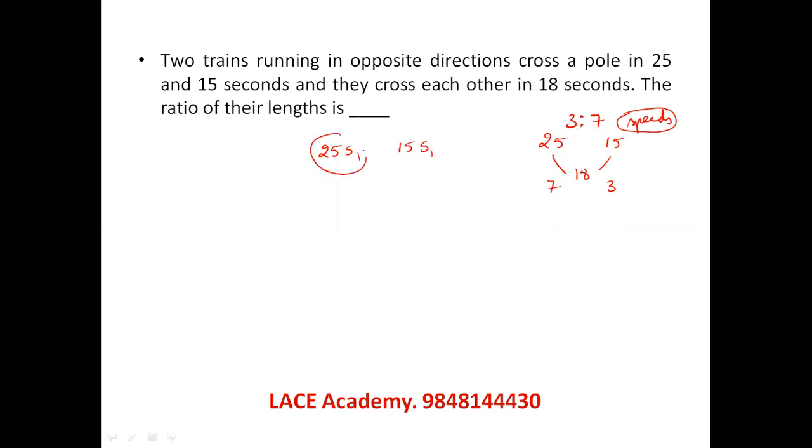So their lengths are 25 S1 and 15 S2. Since S1 and S2 are in the ratio 3:7, I take 25 into 3 and 15 into 7, which is the ratio of the length of the first train to the length of the second train. So 75 is to 105, or I can say 5:7, straightforwardly. Now let us see the next question.